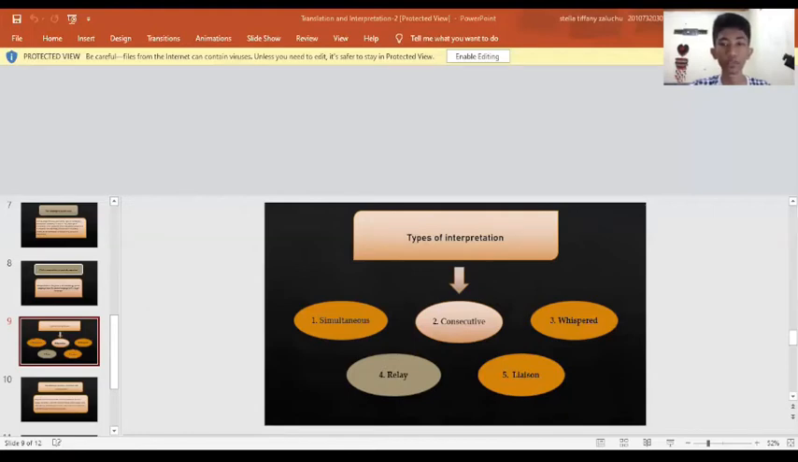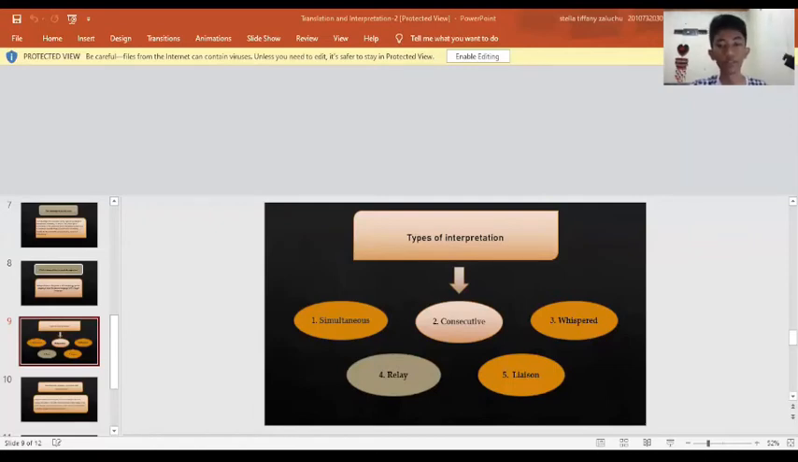Number 3, whispered. The interpreter sits or stands next to a small target language audience and whispers a simultaneous interpretation. This method is generally used only when a few audience members do not speak the source language.